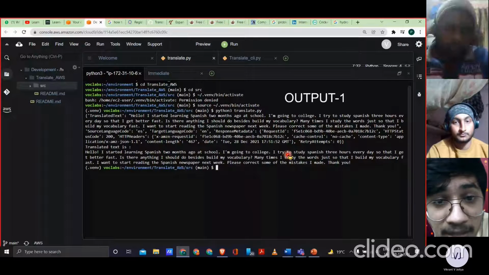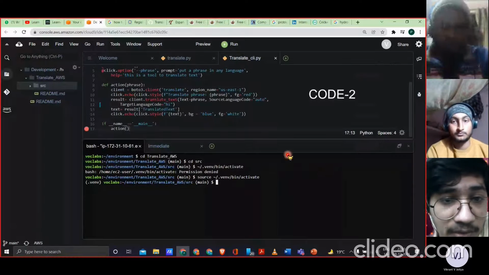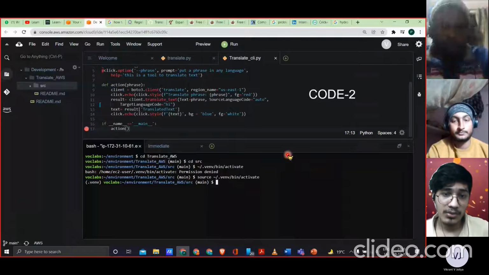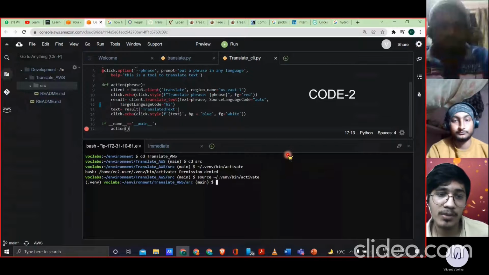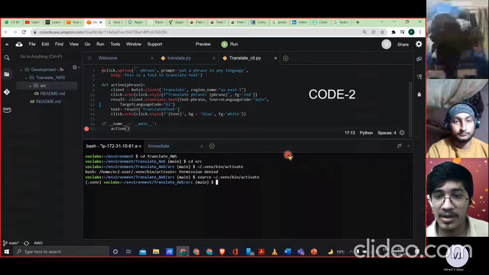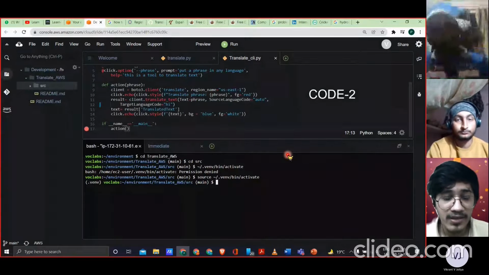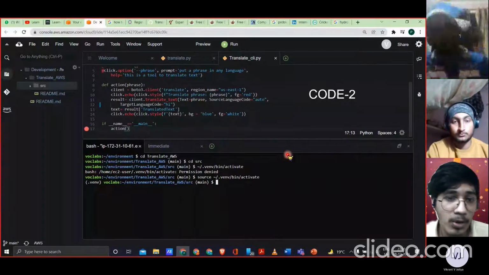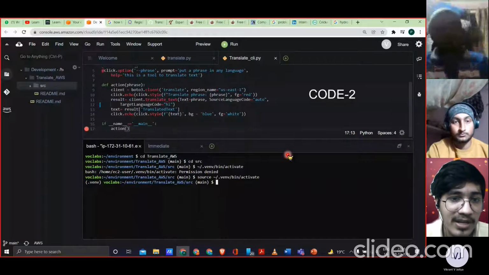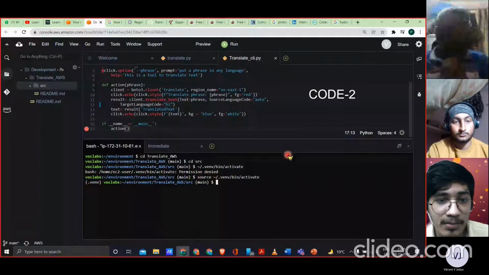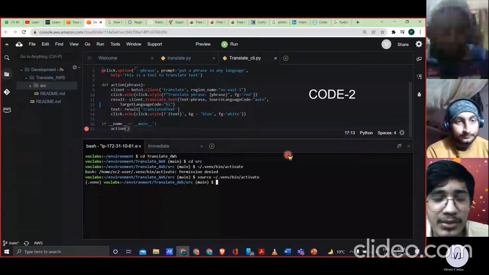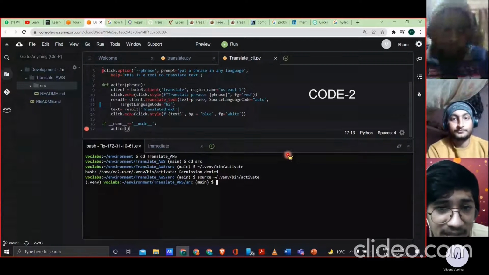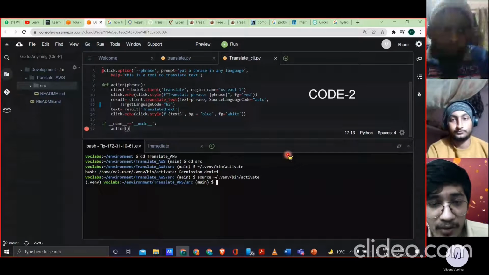Now second program, next slide please. So here we can see we have created another program, the translate CLI program. We have used one more Python library known as Click. Using this Click library, we have integrated the previous code with Click, so that we can directly use any code and reuse it from the command line interface. Next slide please.